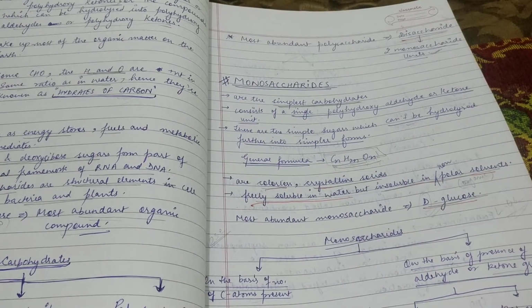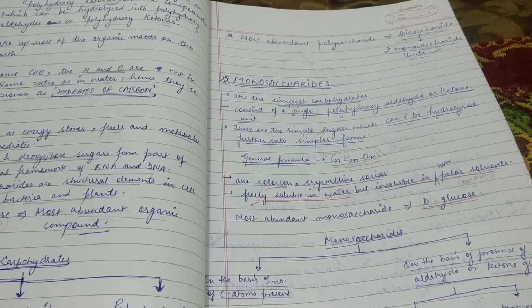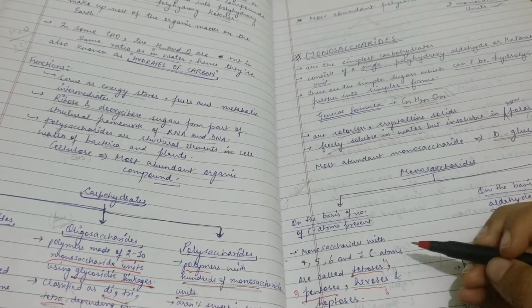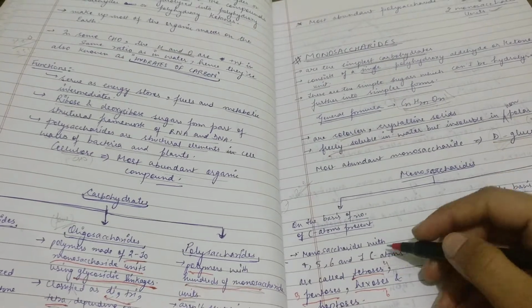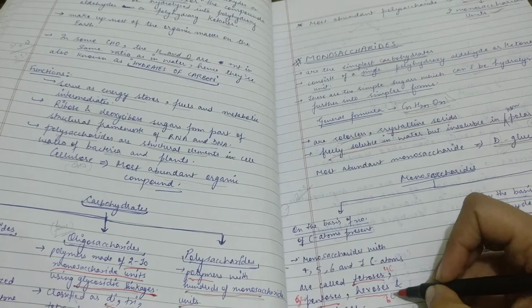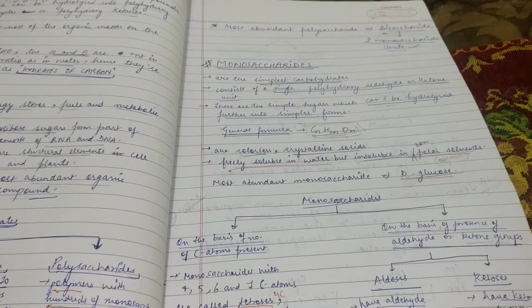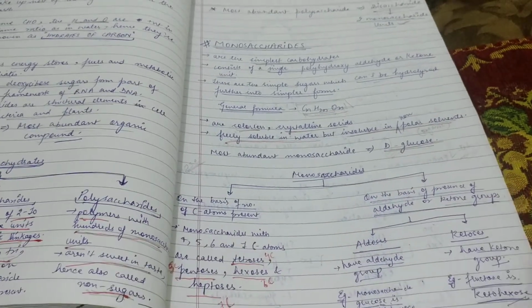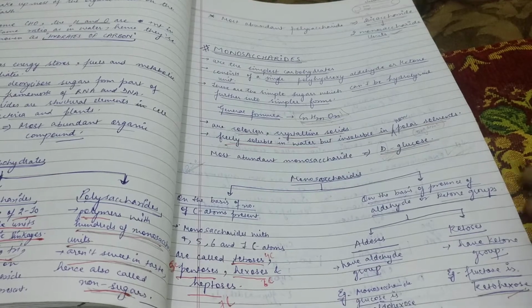Monosaccharides can be classified either on the basis of the number of carbon atoms present or on the basis of the presence of an aldehyde or ketone functional group. On the basis of number of carbon atoms, they can be classified as tetroses, pentoses, hexoses and heptoses. Tetroses contain 4 carbon atoms, pentoses 5, hexoses 6 and heptoses 7. On the basis of the aldehyde or ketone group, we classify monosaccharides as aldoses and ketoses. Aldoses have an aldehyde group and ketoses have a ketone group.